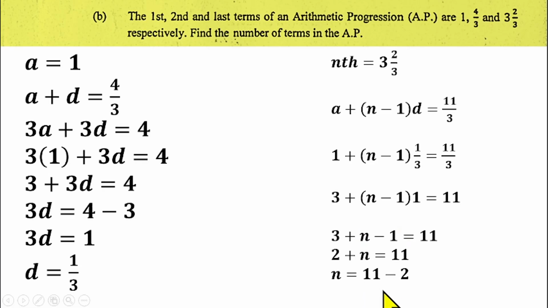Collect like terms, n will be equals to 11 minus 2. So n will be 9. So that means we have 9 terms in the sequence. So that's the solution to question number 3b.